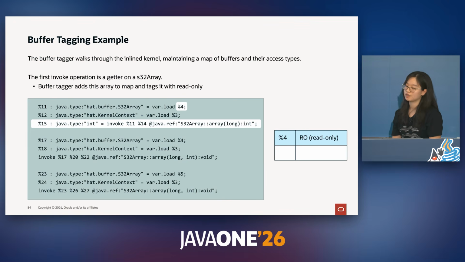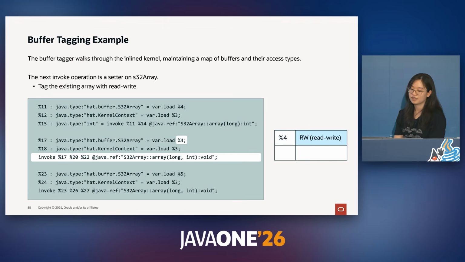When we tag these buffers, we walk through the kernel and look for buffer accesses denoted as invokes. So in this example, we need to first identify the invoke operation we come across. So this is an array load because it returns a result as an integer. And to determine which array this corresponds to, we need to use the operands to walk back inside of the code model. And we see that this array load corresponds to the array that is symbolized by 4. So we store this as read-only for now inside of our buffer map.